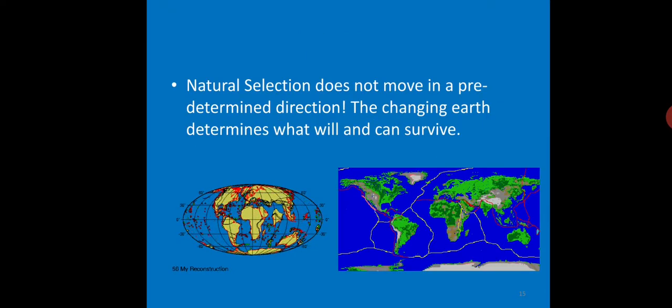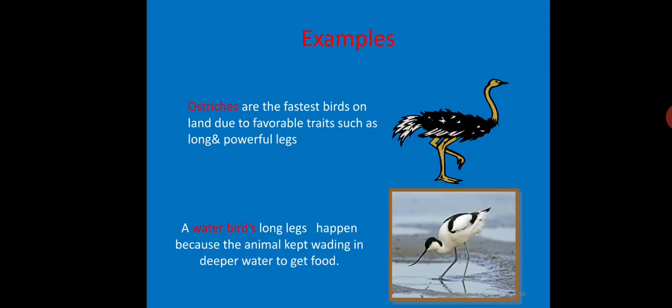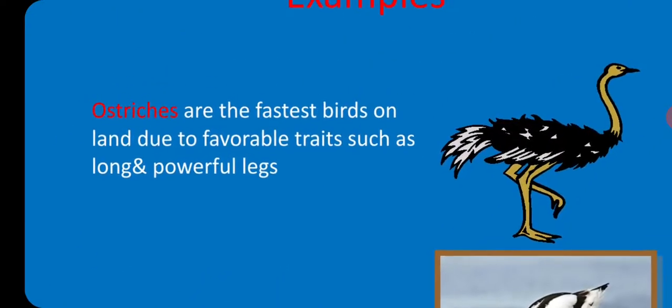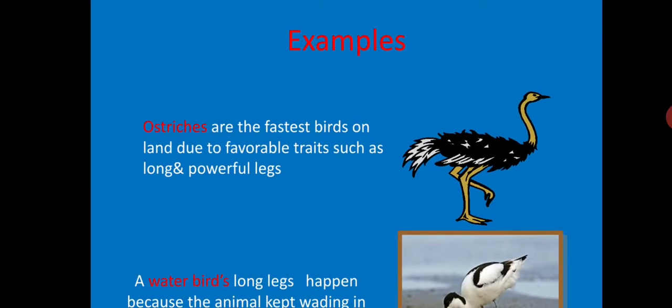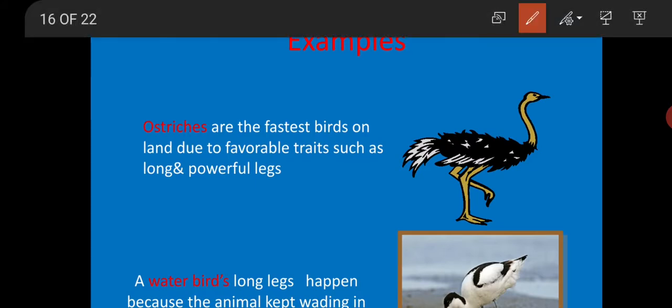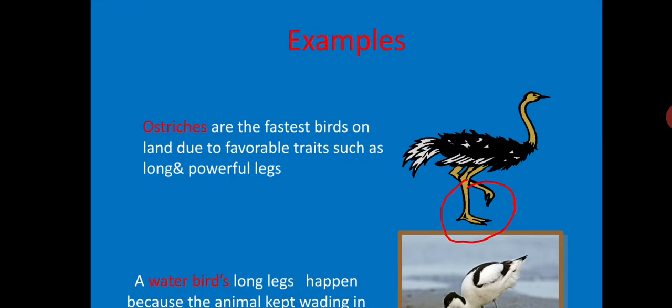If we take natural selection, this natural selection does not move in a predetermined direction. The changing earth determines what will and can survive. If we take an example for natural selection, the ostrich. Ostriches are the biggest birds, and these ostriches are the fastest birds on land due to favorable traits such as long and powerful legs. Their legs are very long and powerful, which helps them to be the fastest birds on earth.